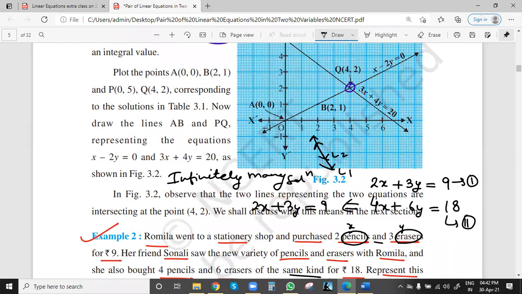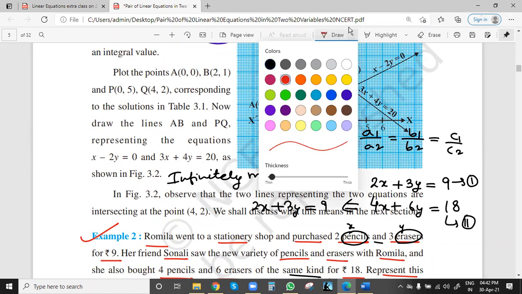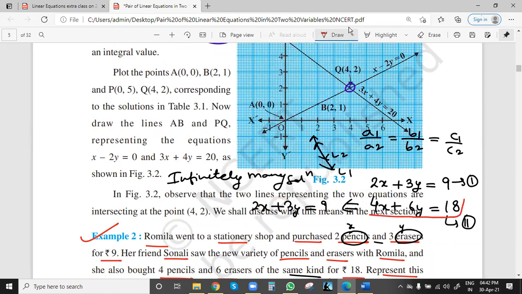Also we know we can check the a1 by a2 value, b1 by b2 value, and c1 by c2 value. Suppose you don't divide by 2; these are the two equations. So a1 is 2, a2 is 4, b1 by b2 is 3 by 6, c1 is 9, c2 is 18.